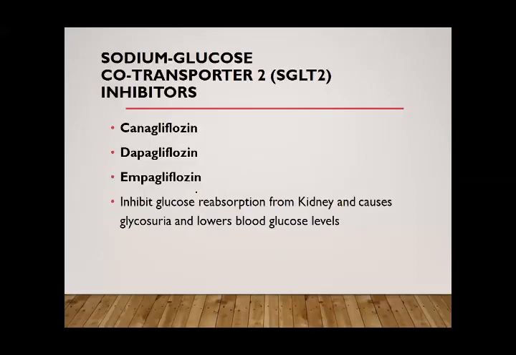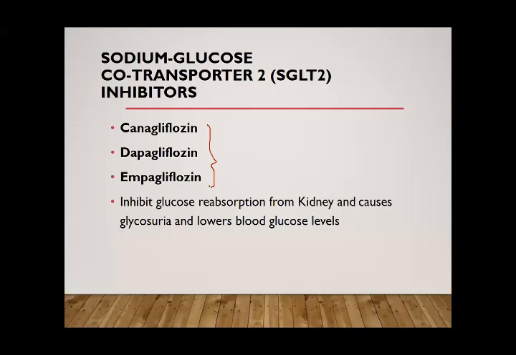Then we come to the second last group, the SGLT2 inhibitors, or sodium glucose co-transporter 2 inhibitors. These drugs are canagliflozin, dapagliflozin, and empagliflozin. Okay, these are the three drugs in this group. As I told you, normally glucose is filtered from the glomeruli and reabsorbed with the help of these specific transporters from the proximal tubule.